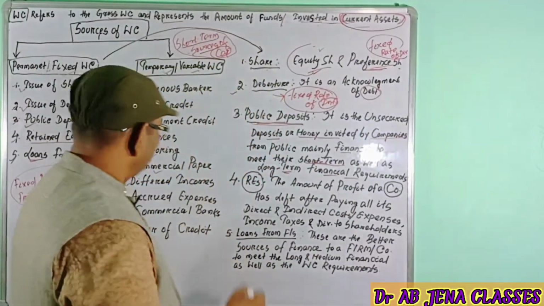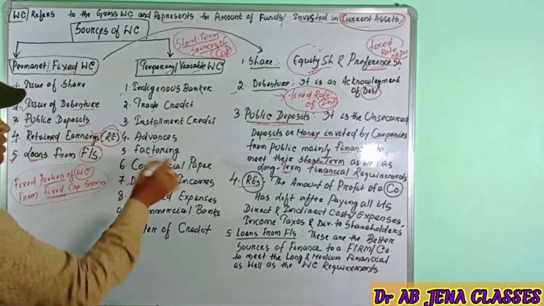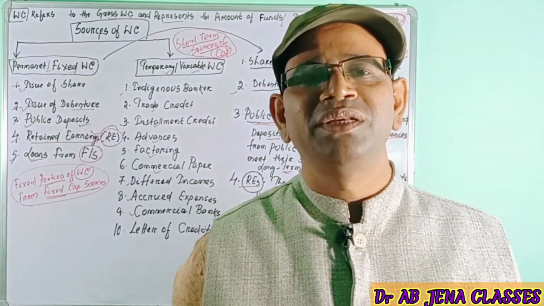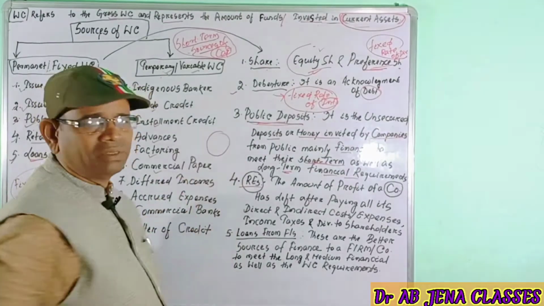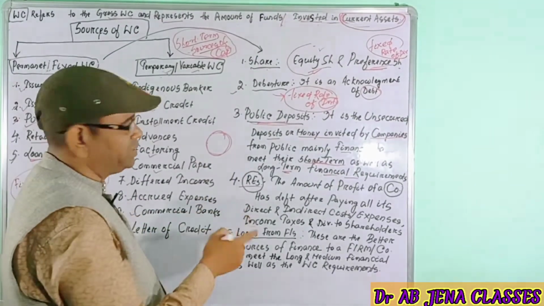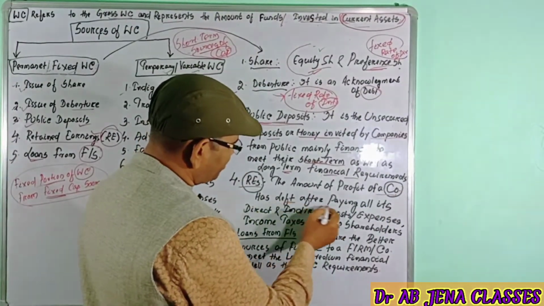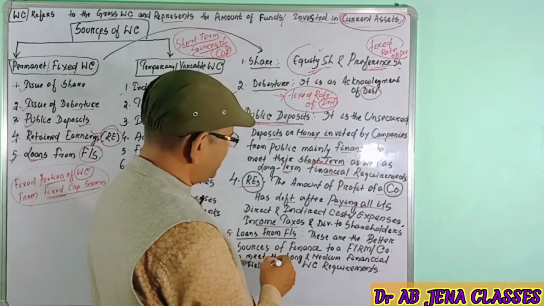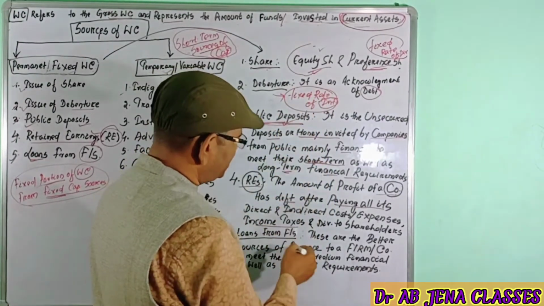Then the next one is retained earnings. Always, everywhere, you will get the question: what is the meaning of retained earnings? Retained earnings are the amount of profit of a company left after paying all direct and indirect costs or expenses, income taxes, the interest to the debenture holders, then the dividend